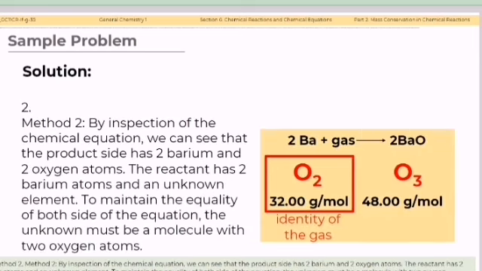Method number 2. By inspection of the chemical equation, we can